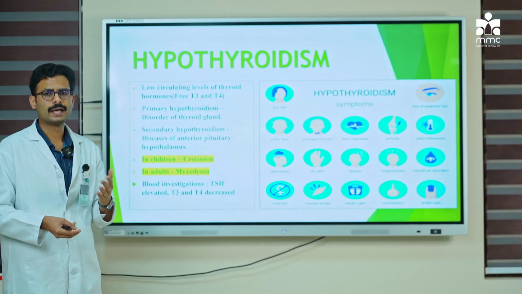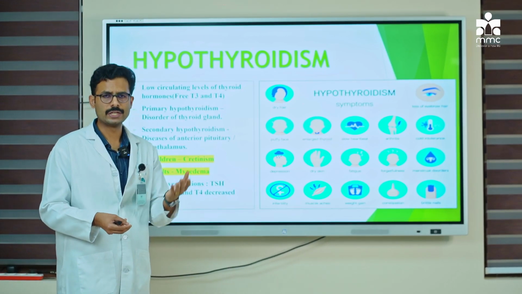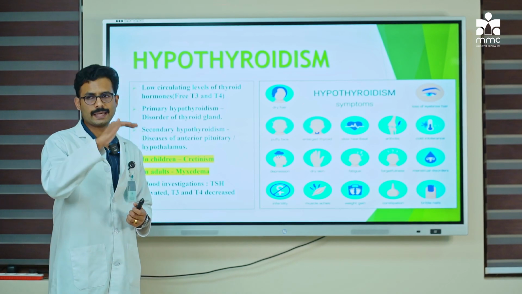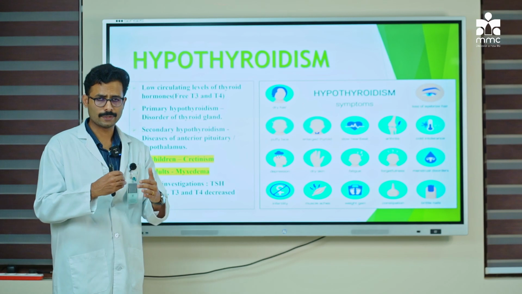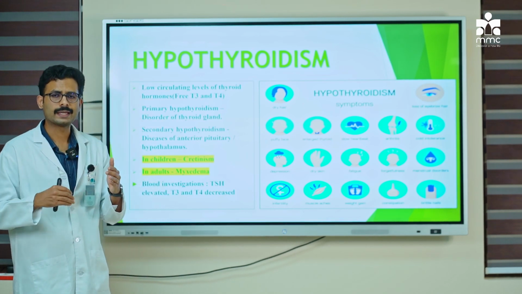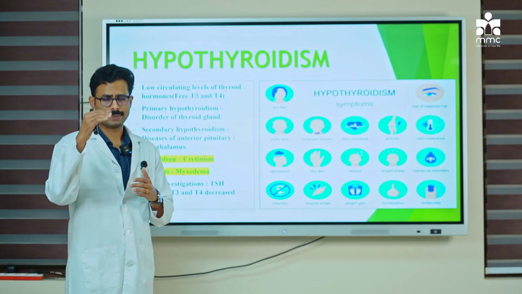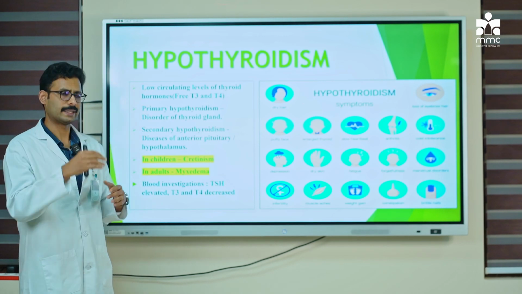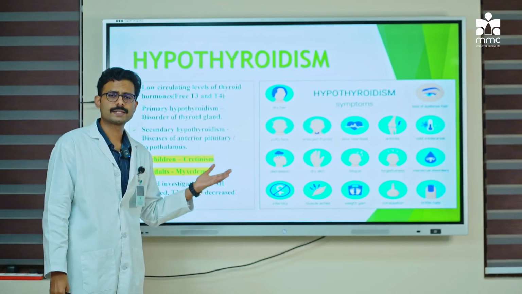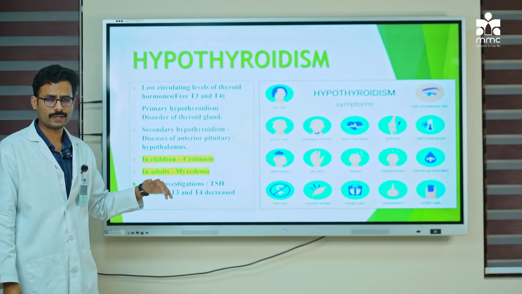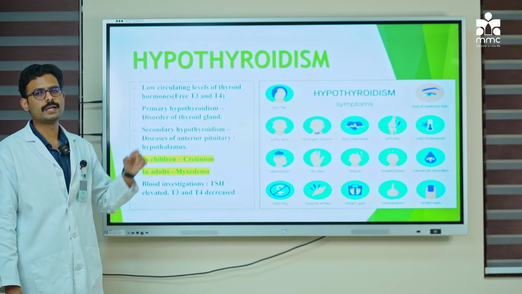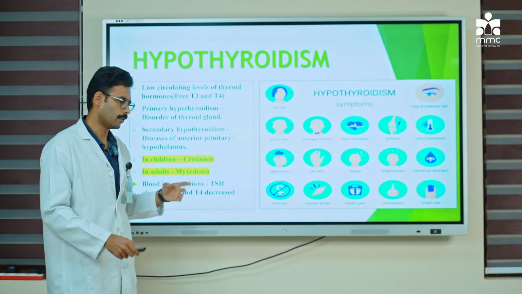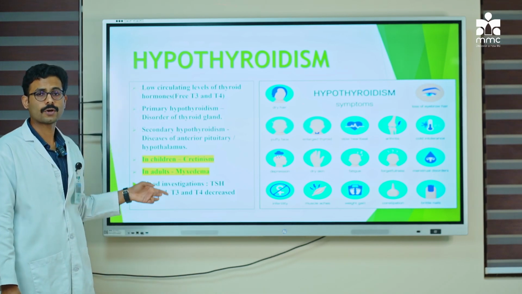As you are aware, we have discussed in the initial classes regarding the negative feedback mechanism. So whenever there is a decrease in a certain hormone level, a negative feedback is sent to the primary organ and then the secondary organ. That is, in this case, suppose there is a decrease in the T3 or T4 level, the anterior pituitary is stimulated first, followed by the stimulation of the hypothalamus. So this is what we call auto-regulation.